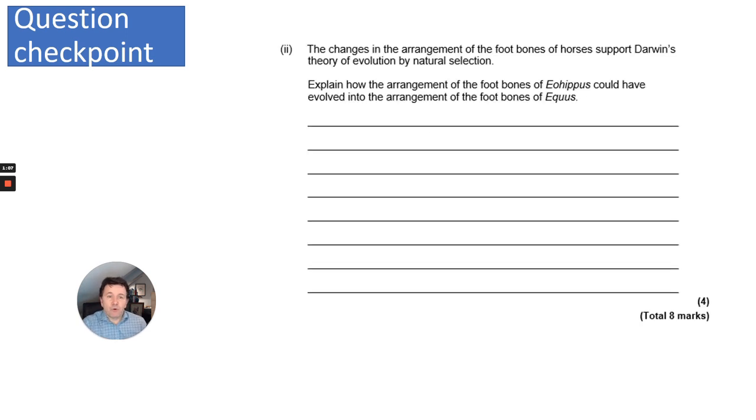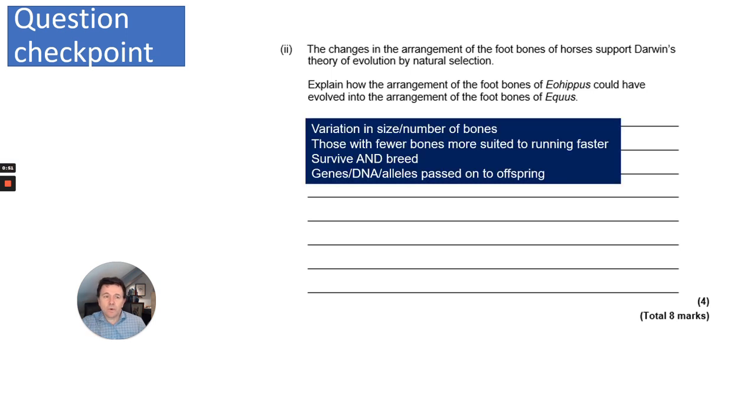So this is a 4-mark question, and it says the changes in the arrangements of the foot bones of horses support Darwin's theory of evolution by natural selection. And it asks you to explain the arrangement of foot bones and how they could have evolved from Eohippus to Equus. Well, quite simply, it's just going through the points that I've mentioned earlier. So variation in the size and number of bones.